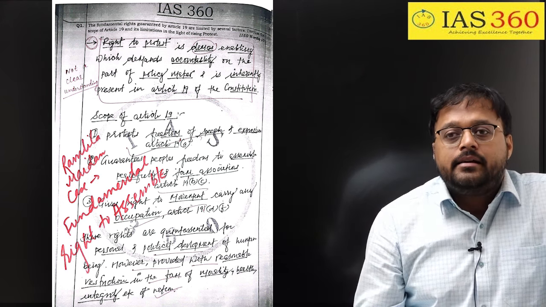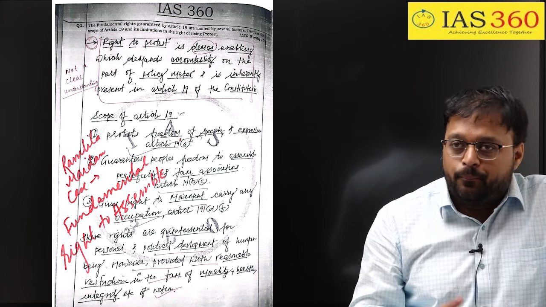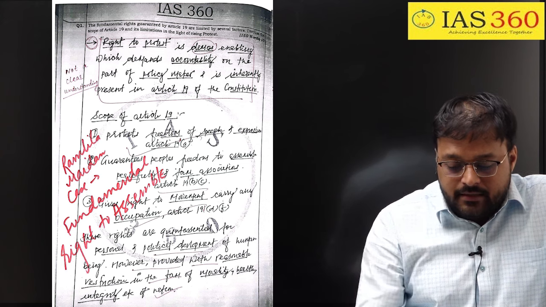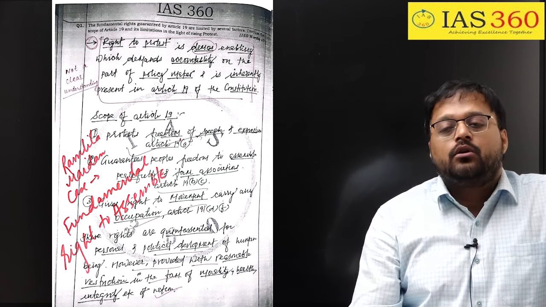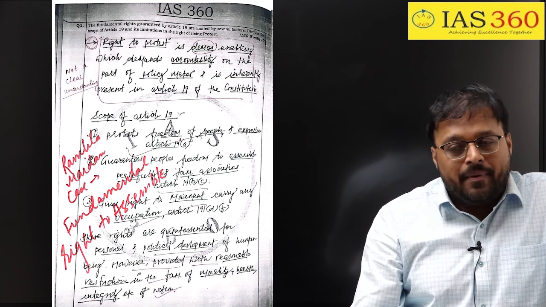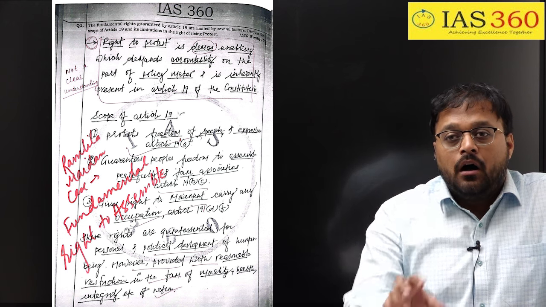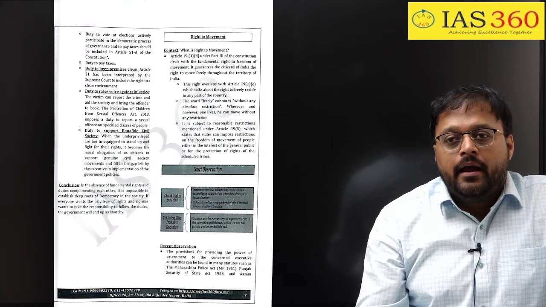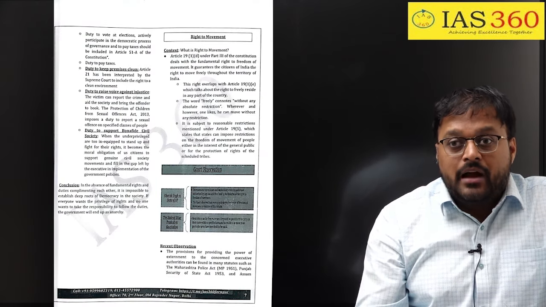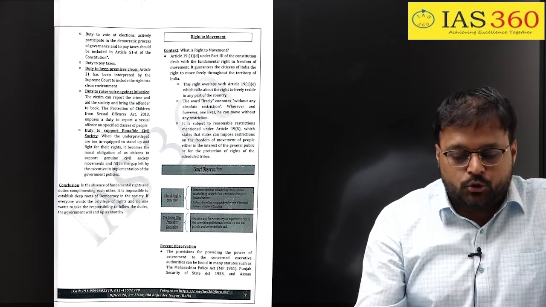Article 19 takes into consideration the right to movement and the right to protest also. Then discuss the scope of Article 19 and its limitation in the light of the right to protest. So basically, in the first half of the question, I asked about a holistic understanding of Article 19. If you have read page number 7 of our Indian Polity material, the right to movement is mentioned directly there, so you can easily address this question.